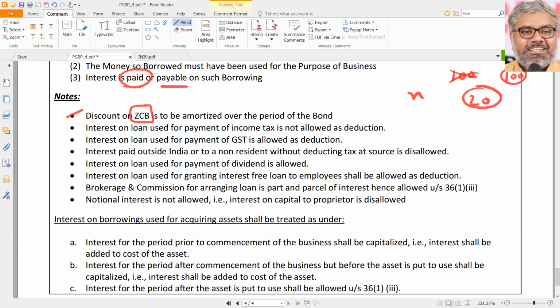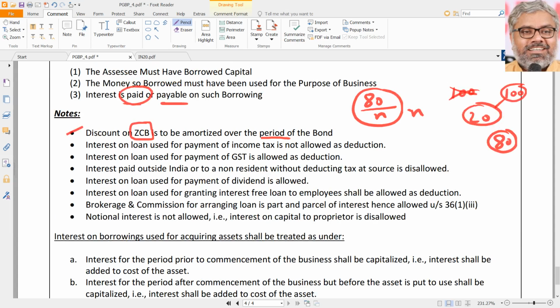But the point is, what is the difference between these two? Is that 80 rupees not interest? Of course it is interest. So the discount that is there on zero coupon bond has to be amortized over the period of the bond. So what is the interest here in this case? Whatever that 80 divided by n number of years, that will be treated as interest, which is claimed as deduction by the company which has issued the zero coupon bond.